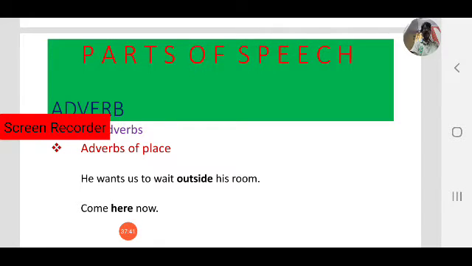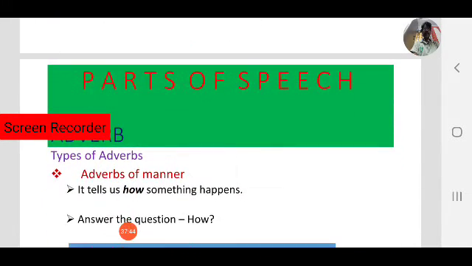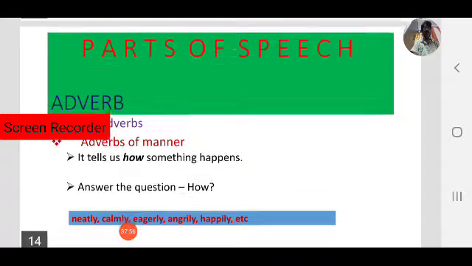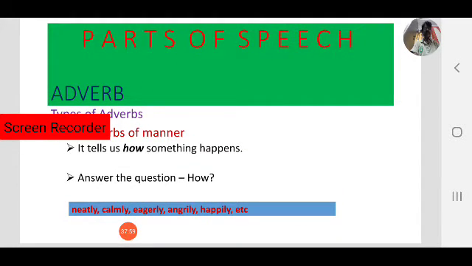Okay, next, third type, that is adverbs of manner. It tells us how something happens. It answers the question how. Okay, how it happens, then you will get an adverb. So some words that come under adverbs of manner are neatly, calmly, eagerly, angrily, happily, quietly. These all come under adverbs of manner. Okay, right.